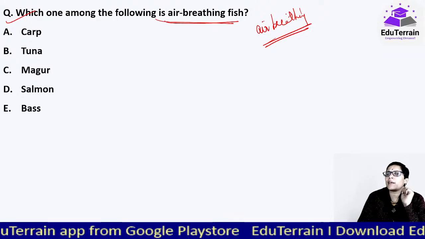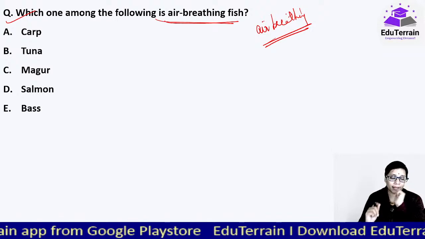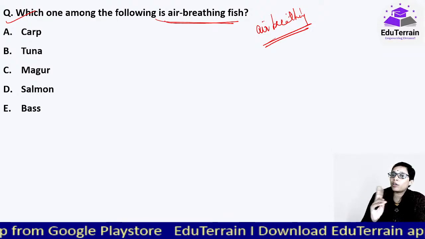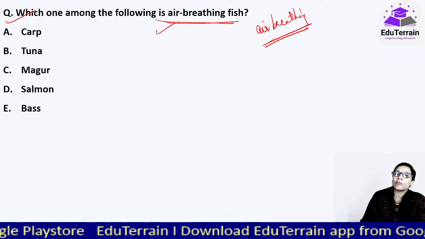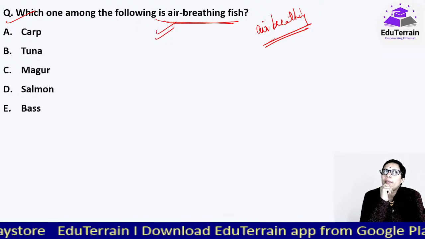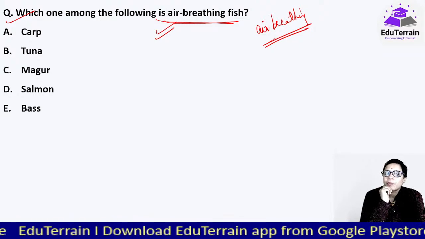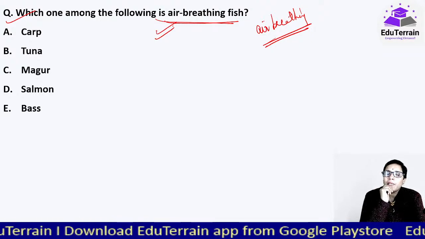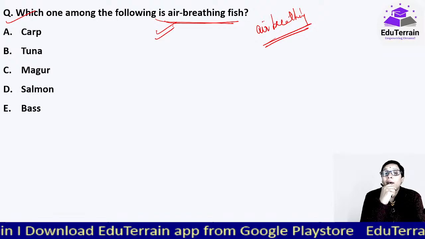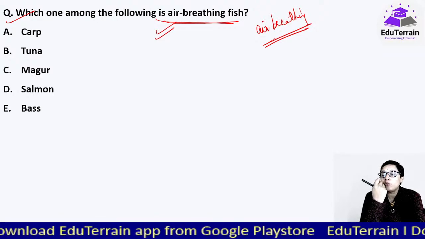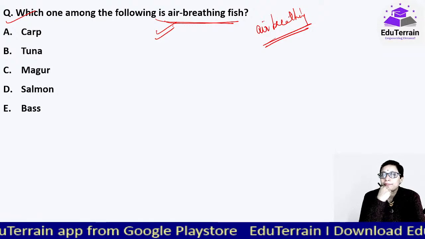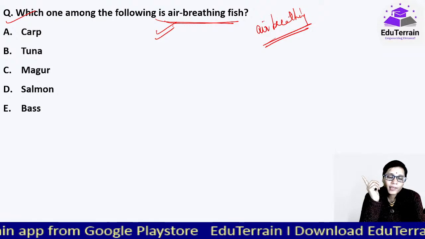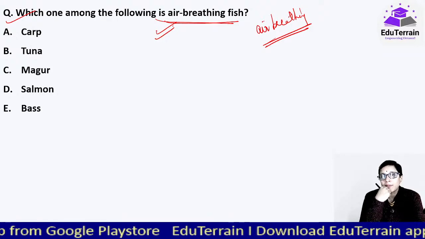And there are various kinds of air breathing fishes, and in the last 2 to 3 years 1 or 2 questions were asked on these air breathing fishes. एक question था which of the following air breathing fishes is highly marketed or is the most marketable fish, and that was marils, striped marils.